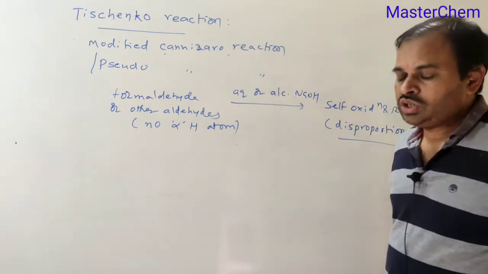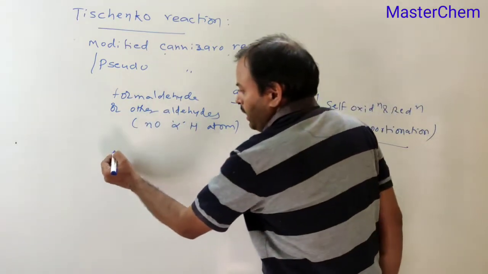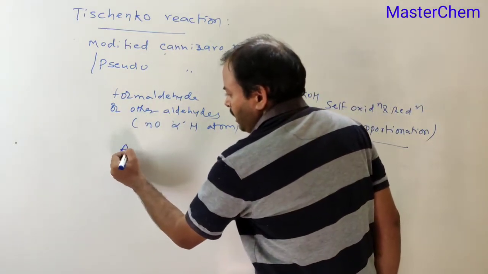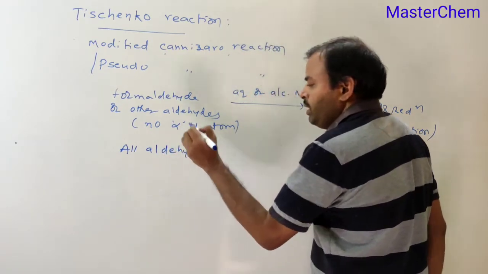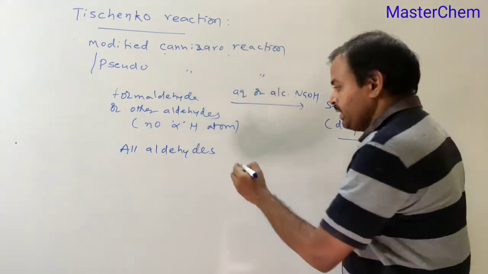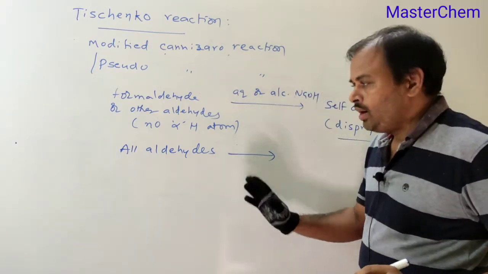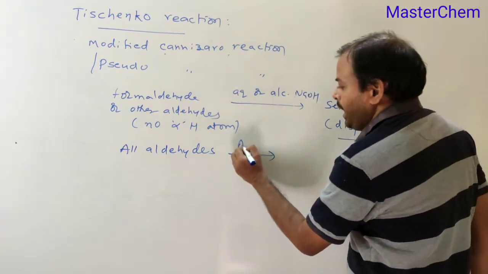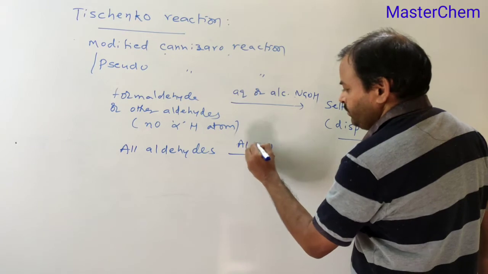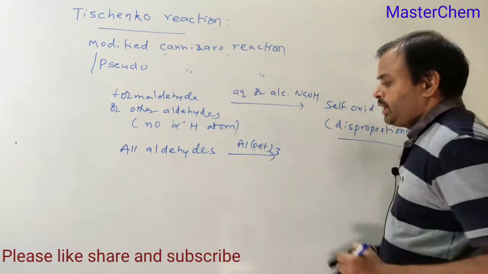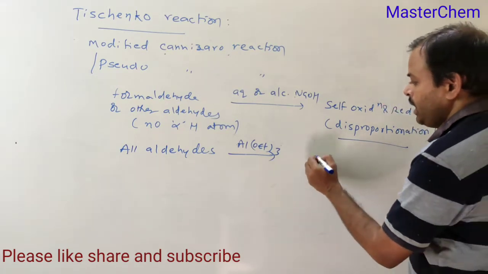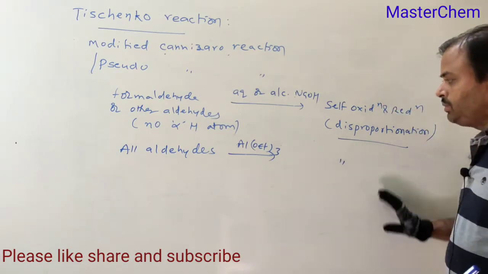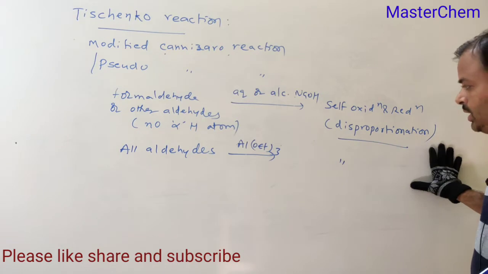Now, what is the Tischenko reaction? Here all aldehydes, irrespective of alpha hydrogen atoms, in presence of AlOEt3, aluminum triethoxide, again undergo self-oxidation and reduction.